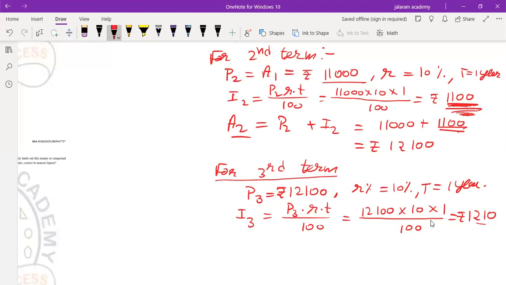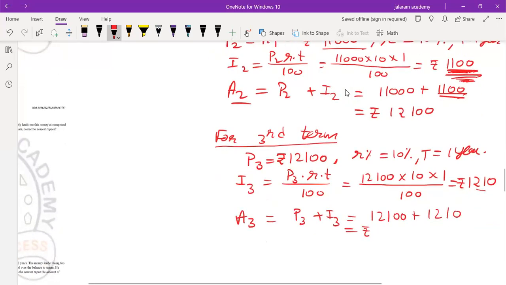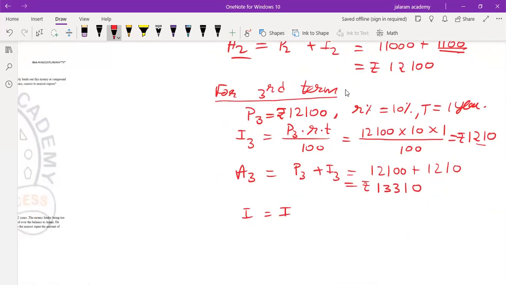1,100 plus 110 is 1,210. So the final amount after 3 years will become P3 plus I3. That is principal 12,100 plus interest 1,210. In all, it is rupees 13,310. And total interest is I1 plus I2 plus I3.